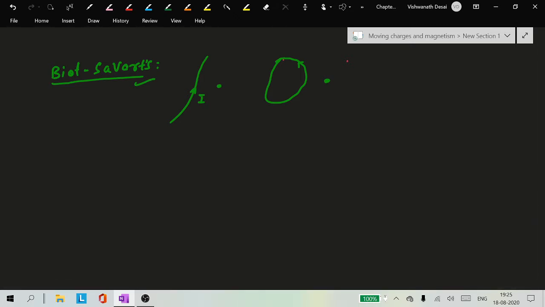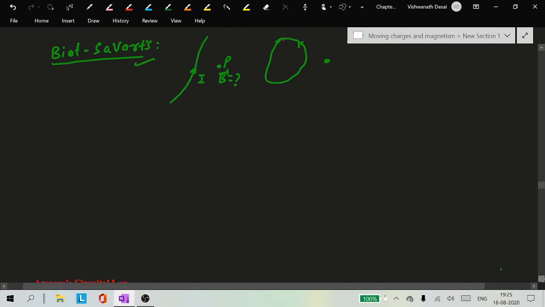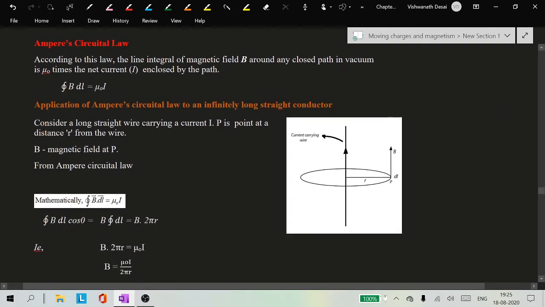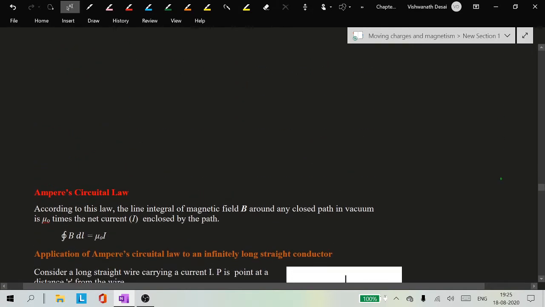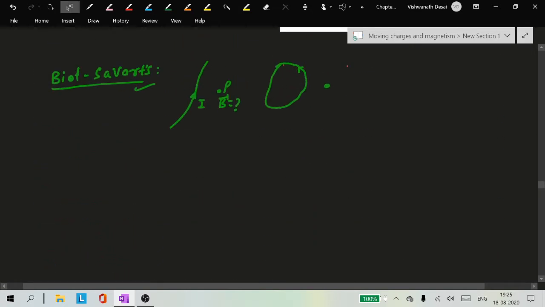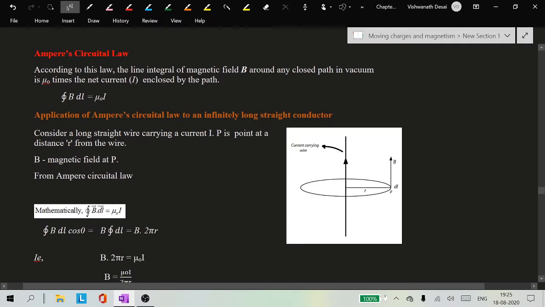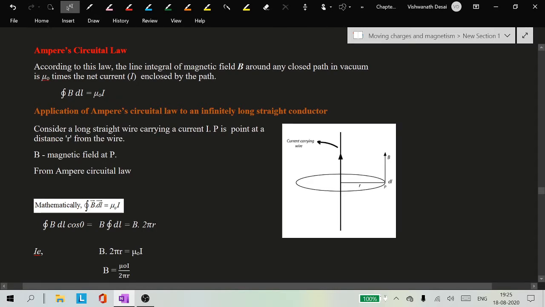But one more law is even more helpful to calculate the magnetic field at a particular point P. What is the magnetic field? We can calculate it using one more law, and that law I am introducing today is called Ampere's circuital law. Using Biot-Savart's law is a little bit complicated for solving problems, but Ampere's circuital law is also used for calculating the magnetic field, and it is very easy.